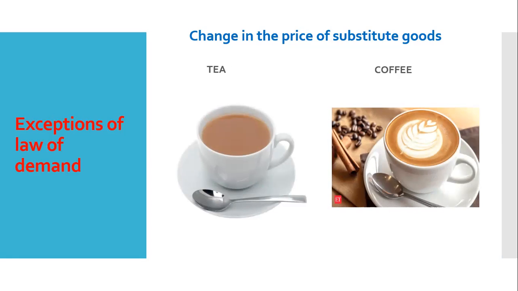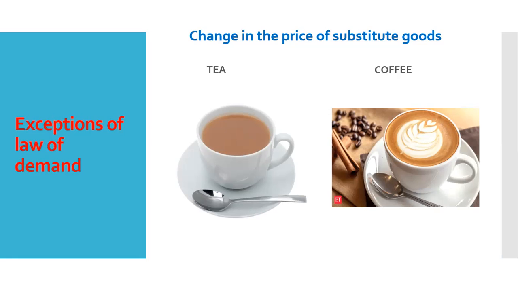But if the situation is like that, prices of tea increase as well as prices of the substitute good coffee also increase, in that case it will not be possible for consumers of tea to switch to the use of coffee because coffee prices also increase along with tea prices.